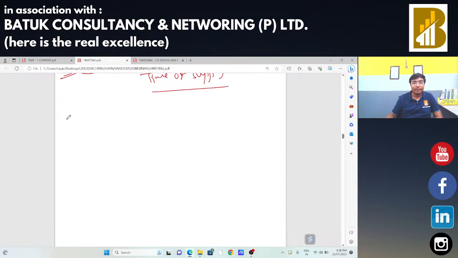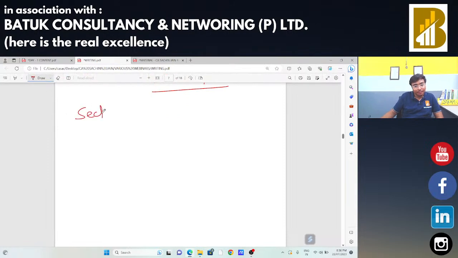Now, Section 12 in case of supply of goods. So first is our forward charge.